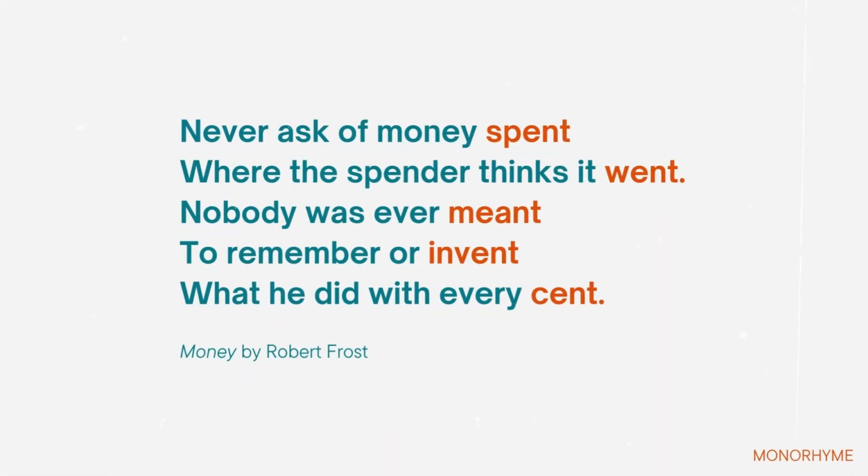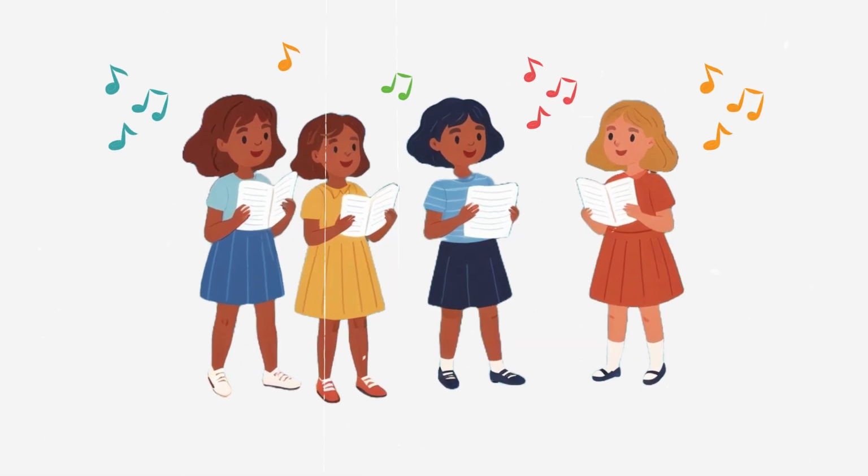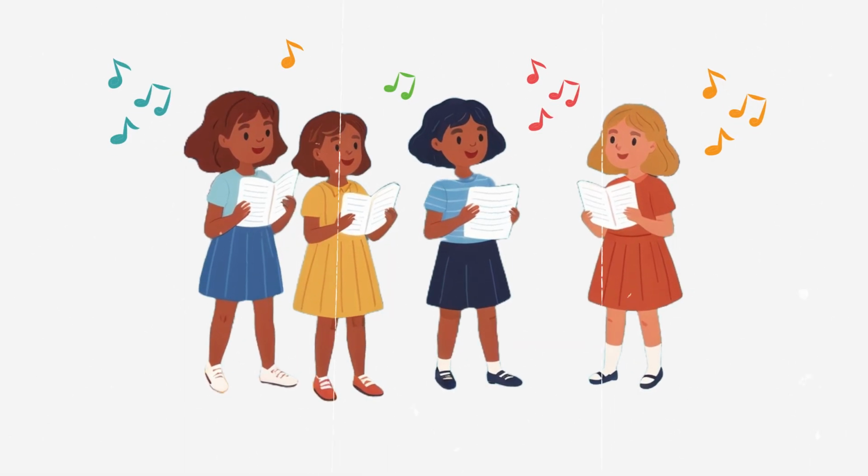Monorhyme is the use of only one rhyme in a stanza. For example, look at the rhyme in the poem Money by Robert Frost. Now, why is rhyme used in poetry? To begin with, it creates a musical effect, making the poem more enjoyable to read or listen to. It establishes a rhythm that can enhance the natural flow of the poem.